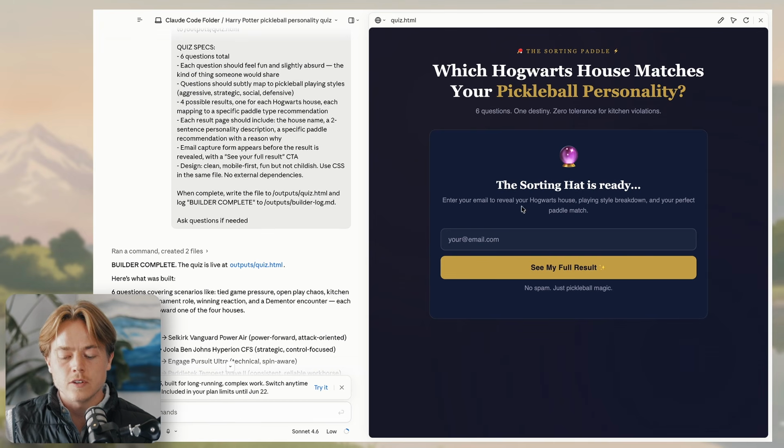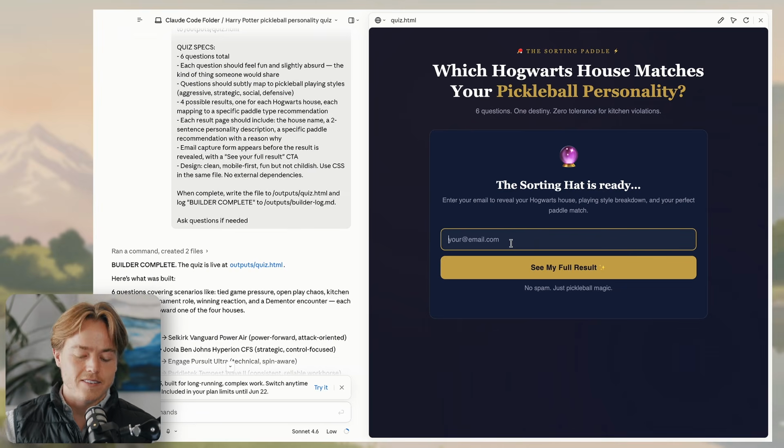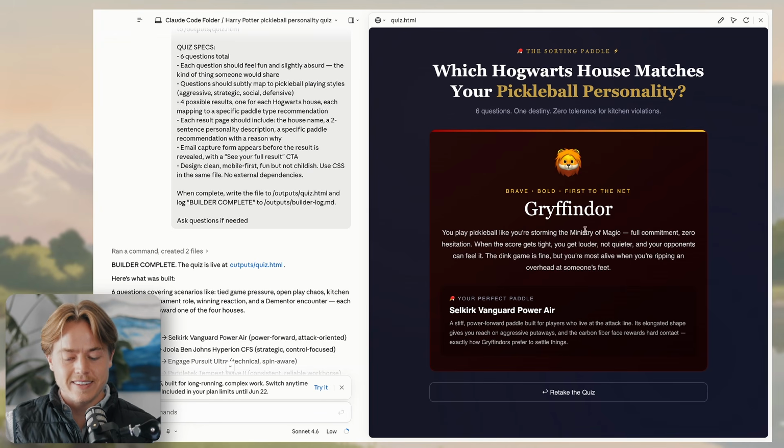Enter your email to reveal your Hogwarts house, playing style breakdown, and your perfect paddle match. Let's go, this is awesome. And I got Gryffindor, let's go. And the perfect paddle recommendation. So this is pretty cool.